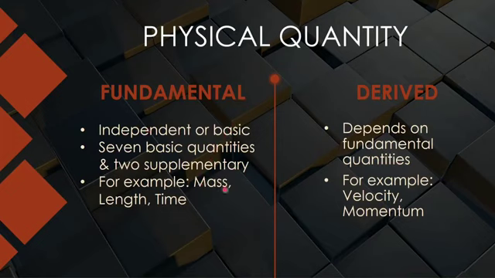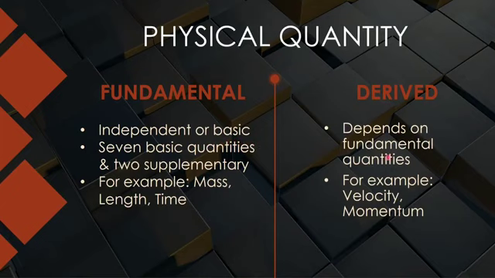And we will be studying in the next slide that there are 7 basic quantities which are termed as the fundamental quantities. Along with these 3, there are 4 more quantities, like current is there. And 2 supplementary quantities are there, like angle is there. So it means 7 basic plus 2 supplementary, total 9 fundamental quantities are there with me, which are independent quantities, which are not dependent on anything else,